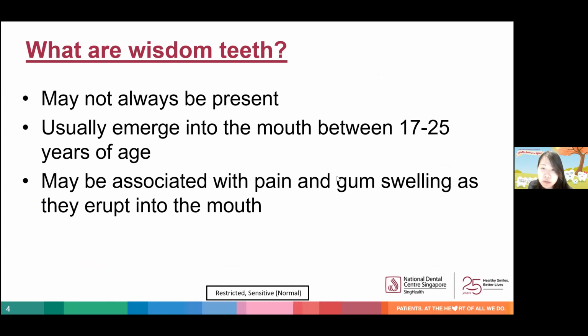Wisdom teeth may not always be present, meaning that it is possible for some people to not have any wisdom teeth at all. However, for those people who do have wisdom teeth, these teeth usually start to emerge from the gums between 17 to 25 years of age and may be associated with pain and gum swelling as they erupt. Because they erupt at a much older age compared to the rest of the dentition, hence the name wisdom teeth.